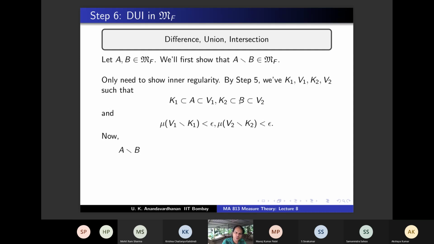So B complement is contained in K2 complement. So A minus B is contained in V1 minus K2. Correct?